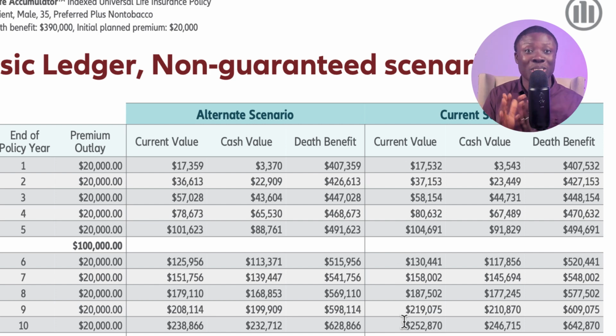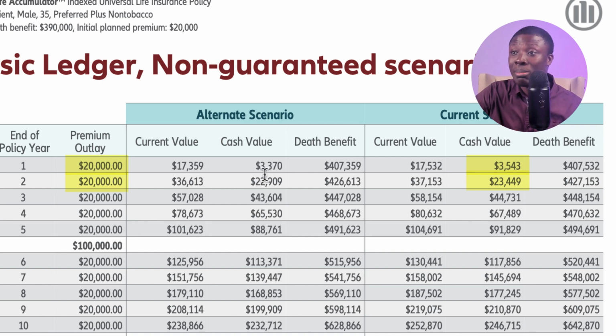Sometimes people say the insurance company, they keep your money. But if you're using an increasing death benefit, that is not true. We put in $20,000. We get some amount of money. First design didn't give us any money, but this one gives us about $3,500. Second year, we put in another $20,000 and now we have over $23,000 available to borrow from. So if something were to happen, you are able to access money from the policy.